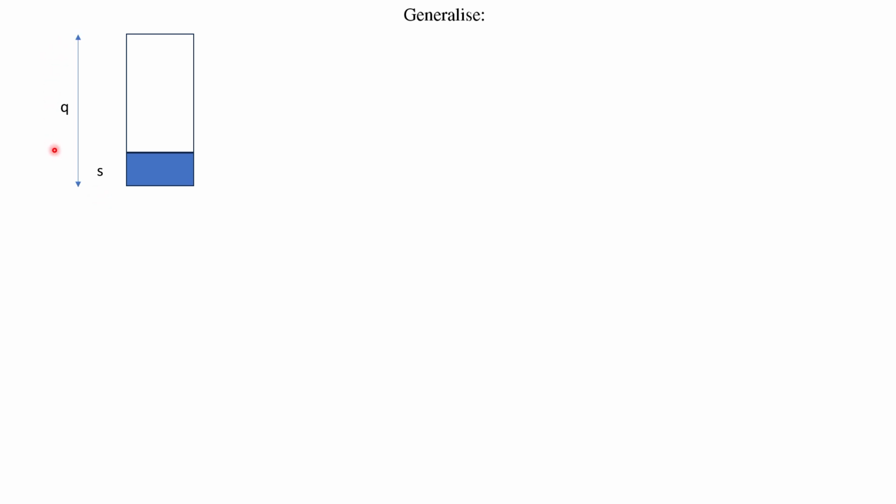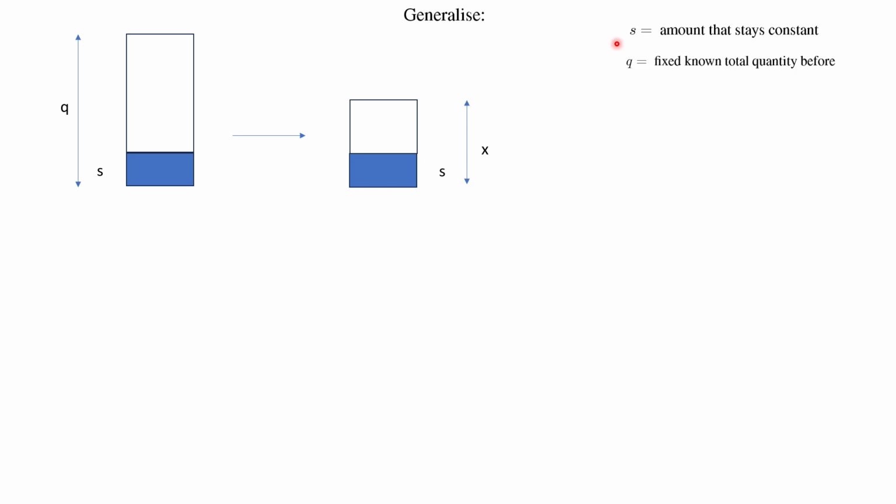And let Q be the total quantity before. Then evaporation takes place and the pile is now diminished. So S stays again. This is the amount that stays. And X is the size of the pile after evaporation. So if I make a little legend here, S is the amount that stays constant, does not evaporate. Q then is the total known fixed quantity before evaporation. X is the unknown total quantity afterwards.